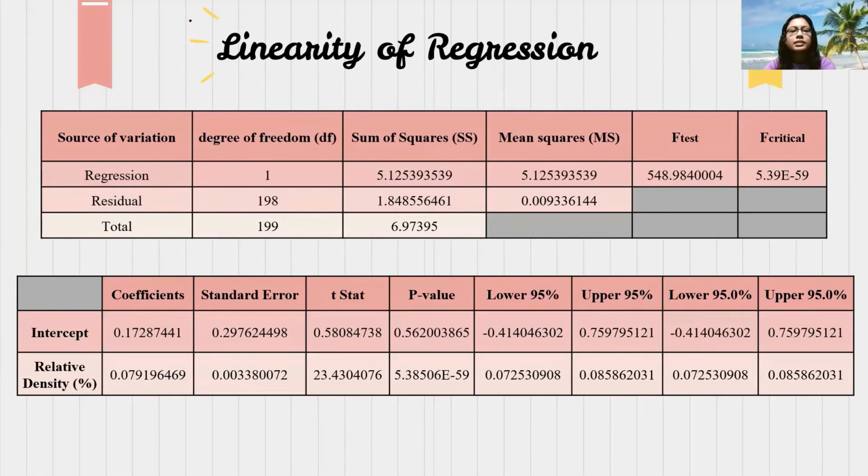Next, this is the output for linearity of regression from Excel, where it contains sources of variation, regression, residual, degrees of freedom, sums of squares, mean square, F-test, and F-critical value. And also it contains alpha and beta values.